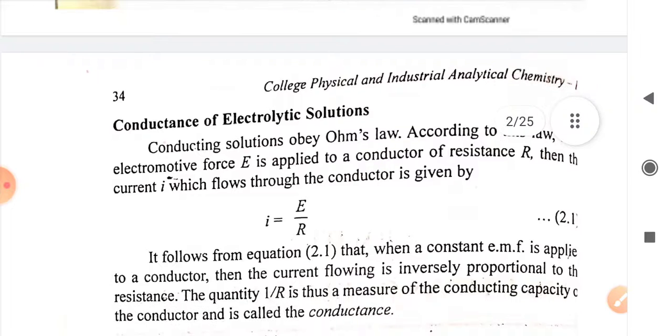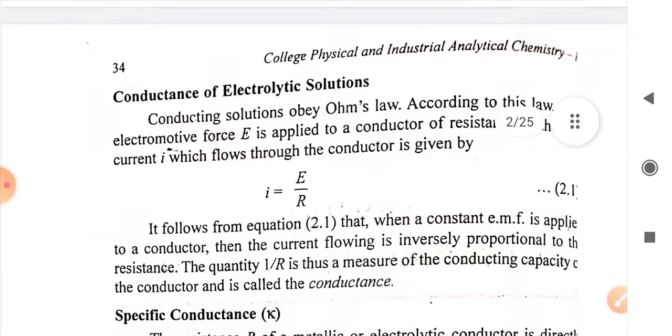Now there are certain formulas that we will repeatedly use in various derivations, and various terms are used for conductivity in solutions. Like what we mean by conductance, what we mean by specific conductance, molar conductance, the conductivity of the solution, the resistivity of the solution, and the cell constant. So various terms are involved in this electrochemistry part, and we will see them one by one.